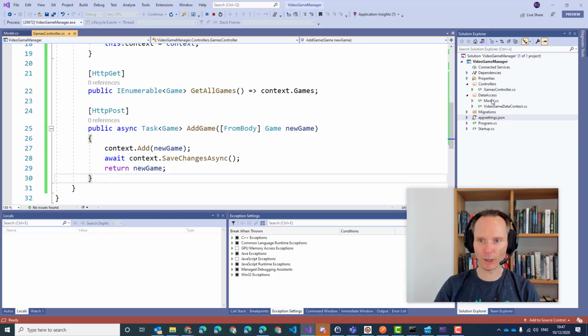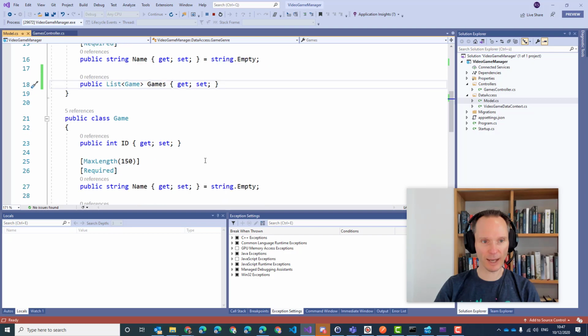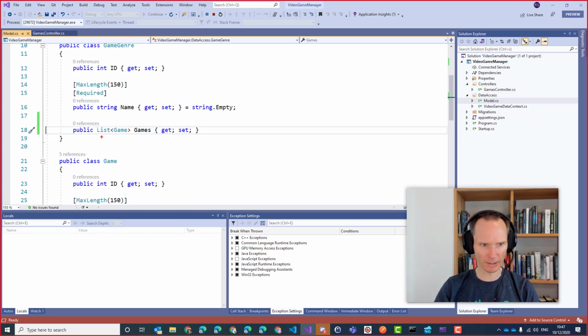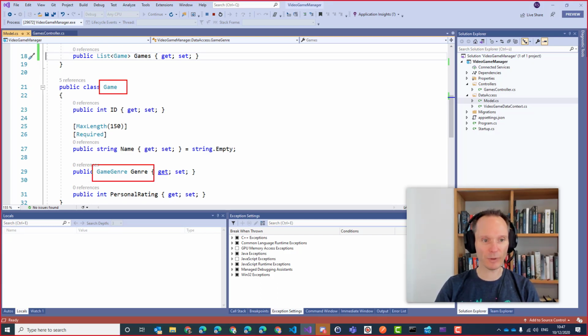Well, if we take a look at our model, and then we zoom out a little bit, let me draw a little bit here. We see that the game genre has a list of game. So game genre has a reference to our game. But if we take a look at game here, it also has a reference to the game genre. You see that one?